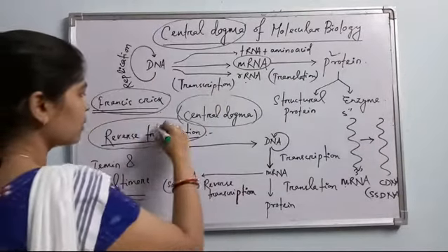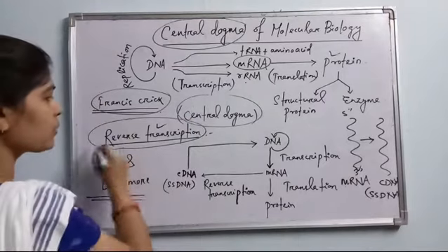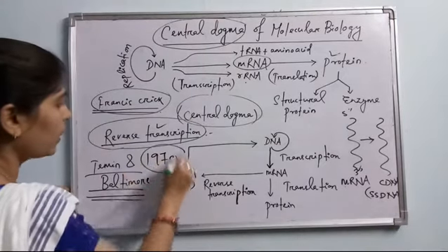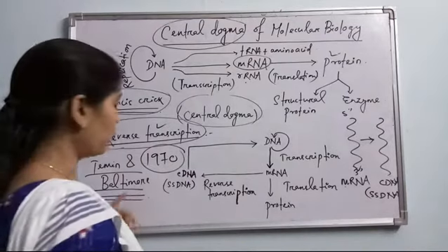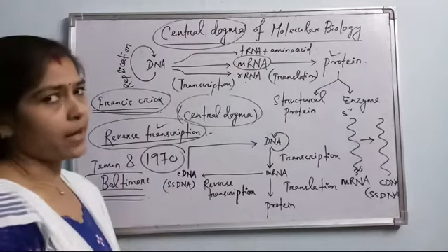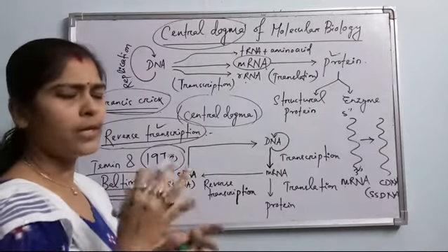Okay, so this term reverse transcription was proposed by Temin and Baltimore in 1970. In 1970, Temin and Baltimore described that reverse transcription occurs in case of retroviral replication inside the eukaryotic cell or inside any cell.